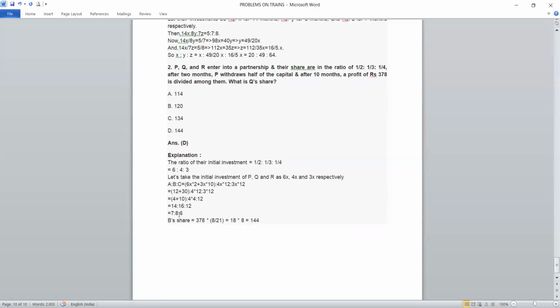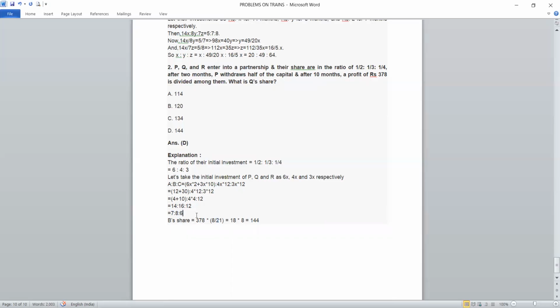By simplifying these, we get the ratio of the profits of the three. The total profit given is 378. By adding all the three, we get the value 21.